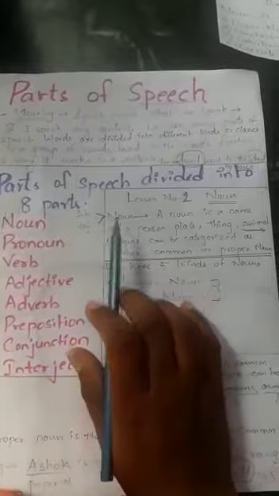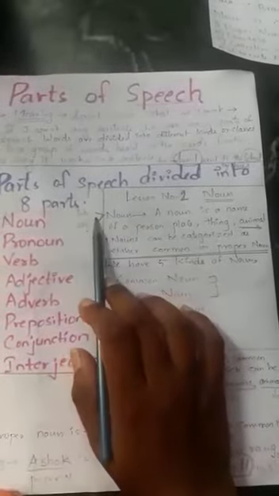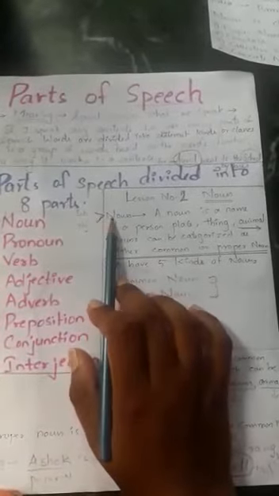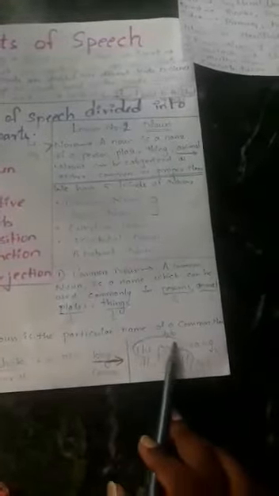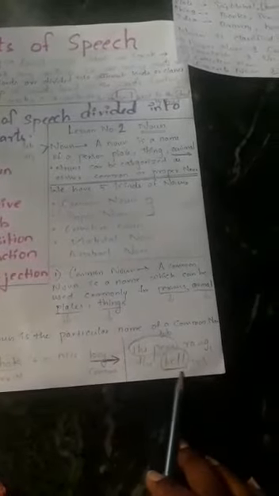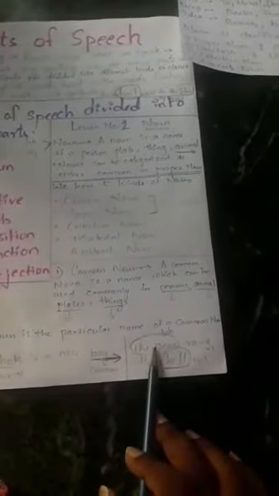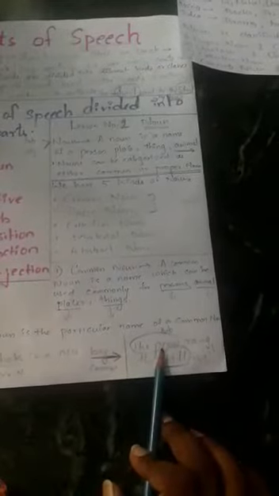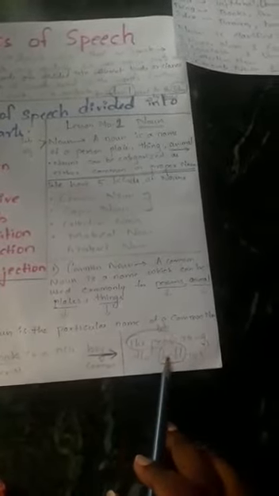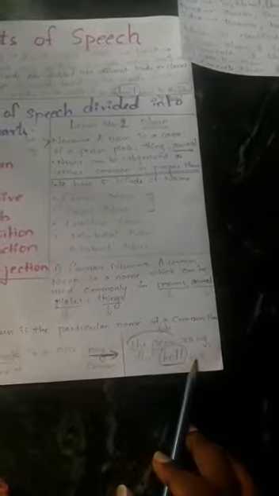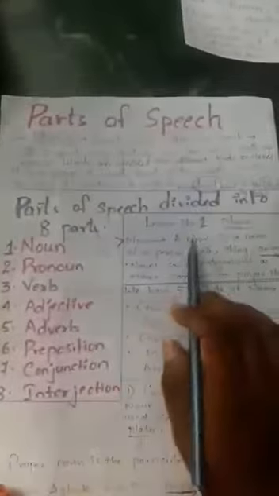One more thing you need to remember is that noun can also act as a subject and object. For example, the peon rang the bell. So, here the peon is a noun, bell is also a noun. But here the peon acts as a subject, and the bell acts as an object. So, understand noun.